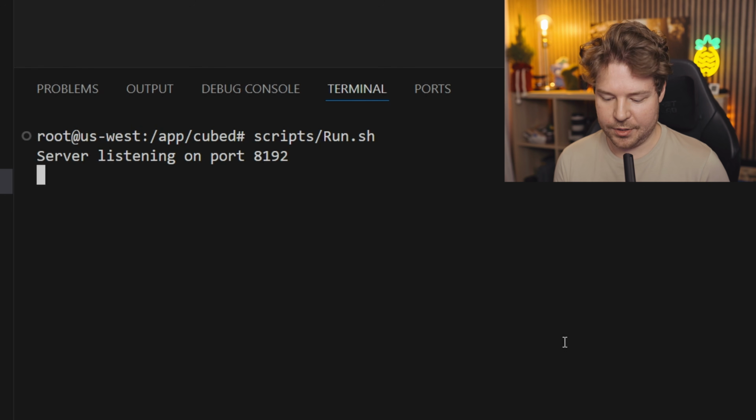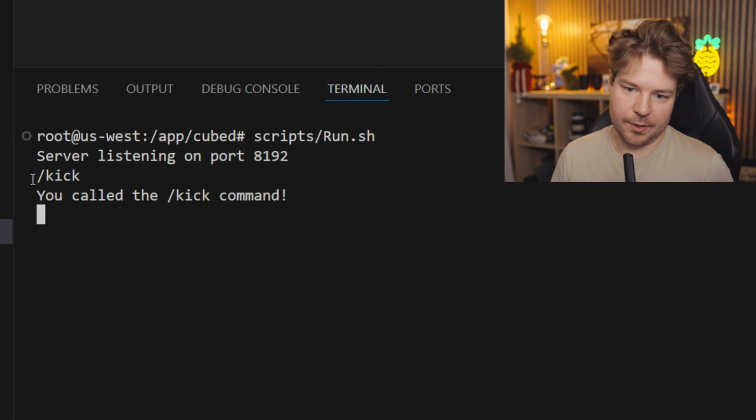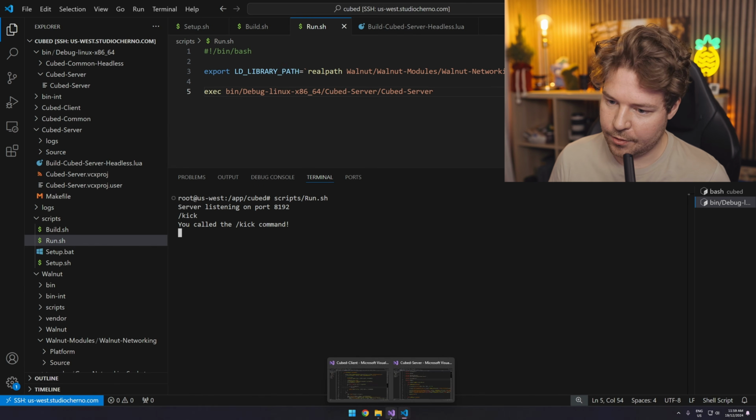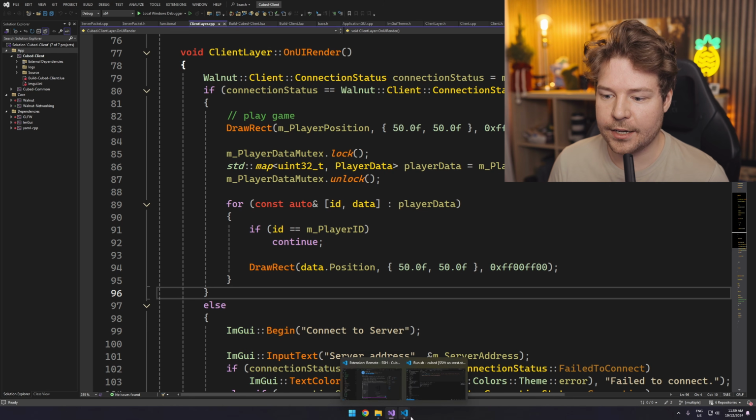Server listening on port. Awesome. And I think we've got, just to see it works. Yep, it works. I mean, that command doesn't do anything, but it does print that message. So that does seem to be up and running. Awesome. So now let's go back to our client and let's try and connect to this server.